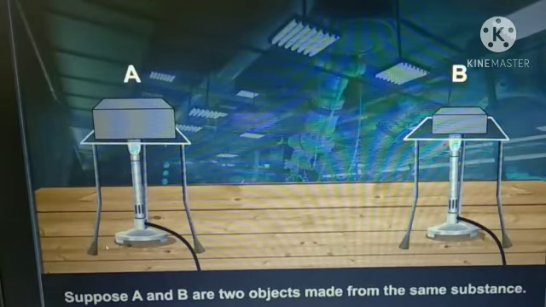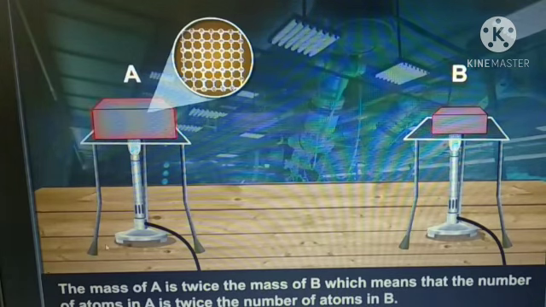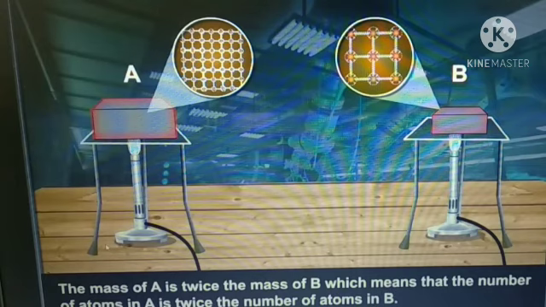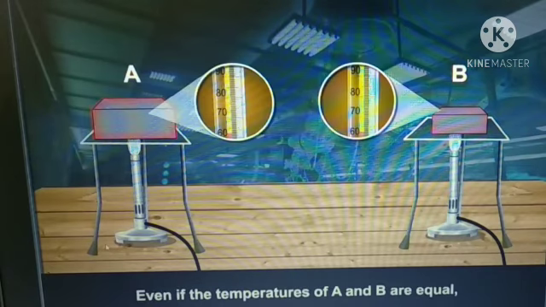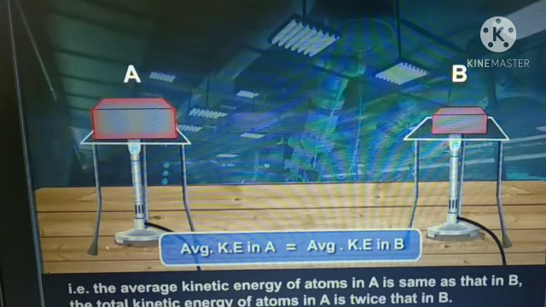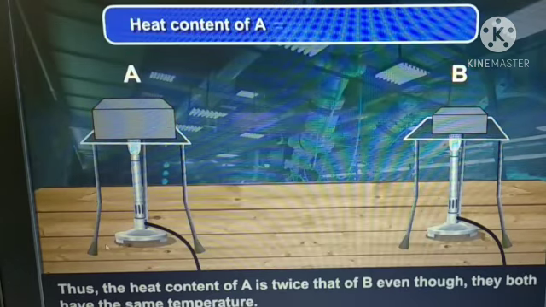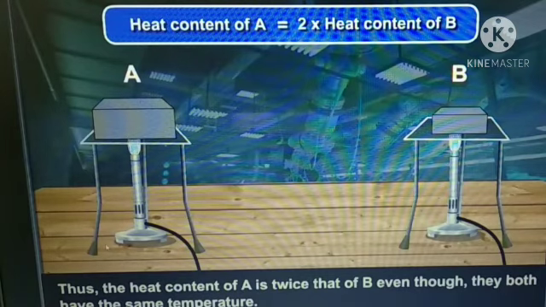Suppose A and B are two objects made from the same substance. The mass of A is twice the mass of B, which means that the number of atoms in A is twice the number of atoms in B. Even if the temperatures of A and B are equal, that is, the average kinetic energy of atoms in A is the same as that in B, the total kinetic energy of atoms in A is twice that in B. Thus, the heat contained in A is twice that of B, even though they both have the same temperature.